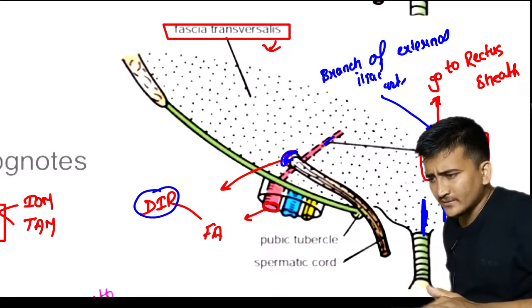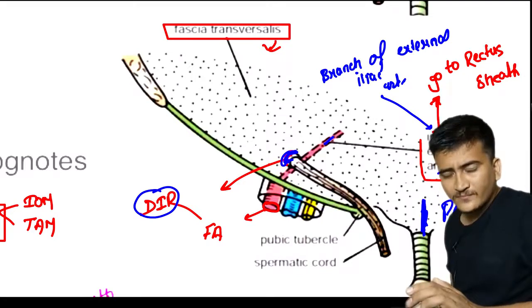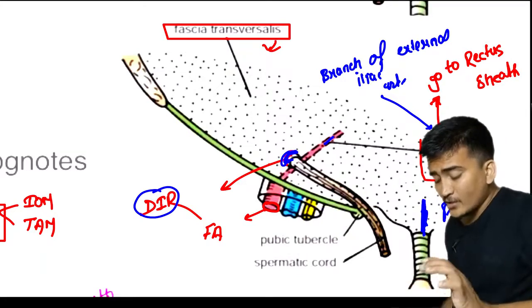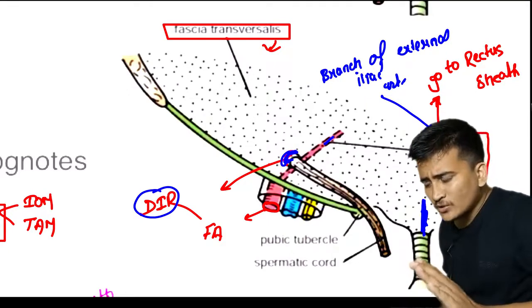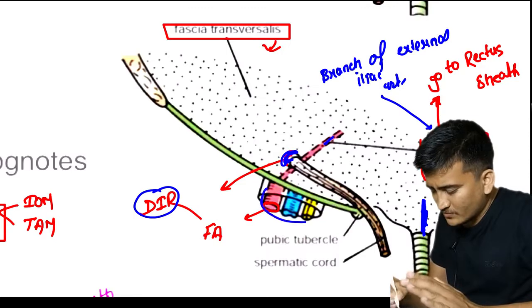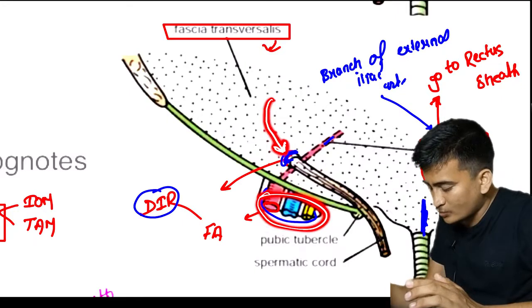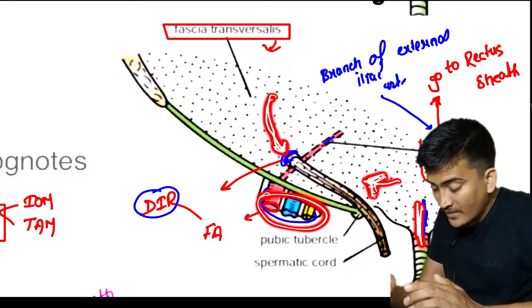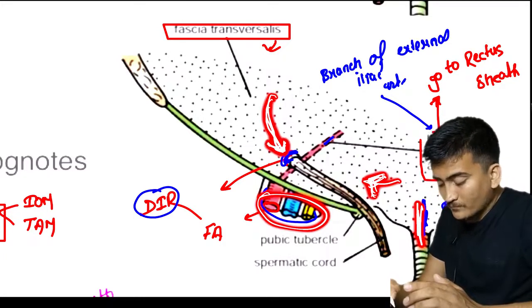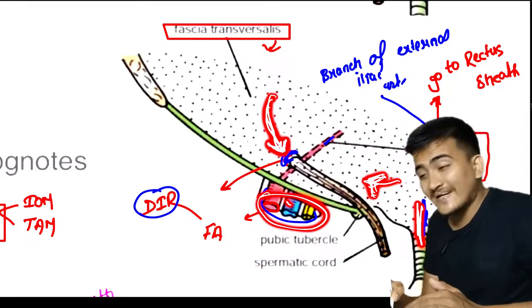Now, if for some reason a hernia arises lateral to these vessels, as you know this is the midpoint so this is the medial side, then that hernia is called an indirect hernia.